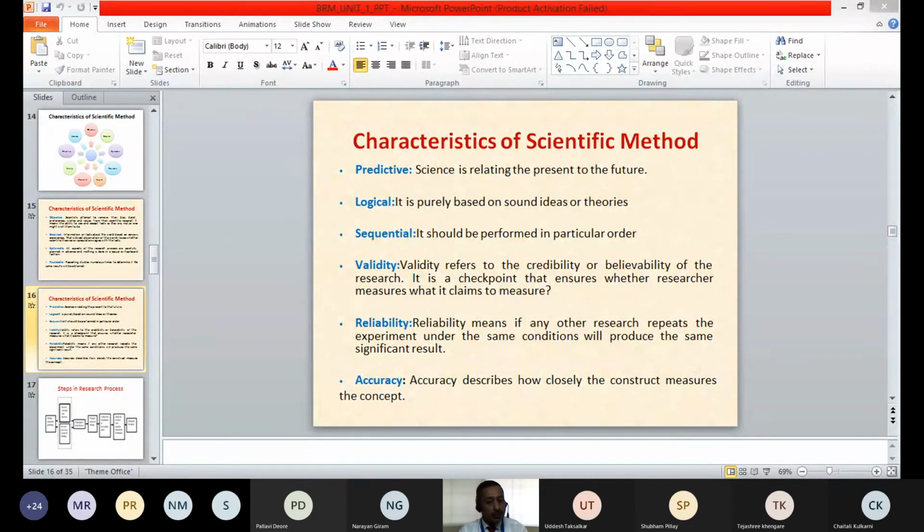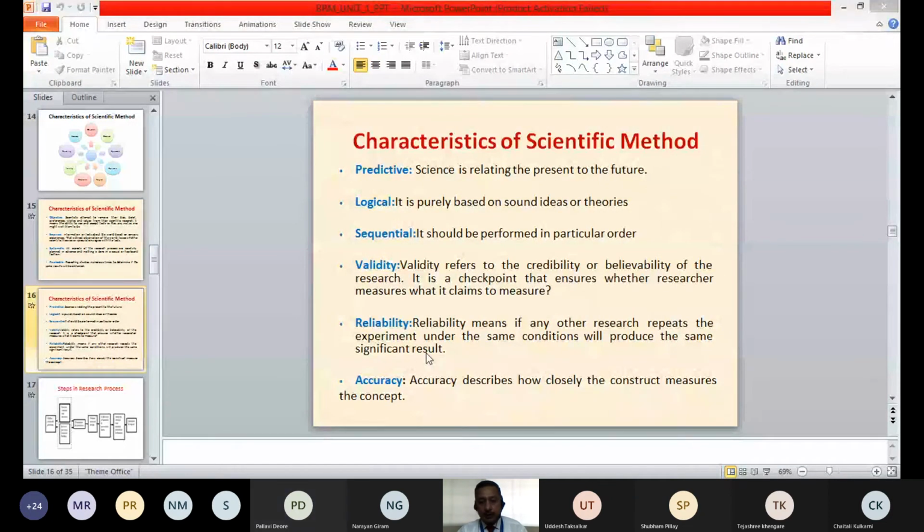So after repetitive experimentation or repetitive measurements, you should be able to get the same type of results. That we call reliability. Reliability means the repetitiveness of a particular research or scientific method. Getting what is reliability?